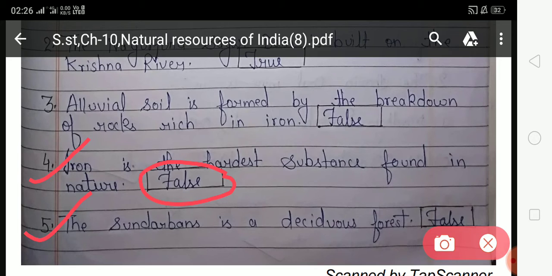No, Sundarbans is a tidal forest. So this statement is wrong. So your answer will be false, and you have to write false in the given box. And here false is already written.